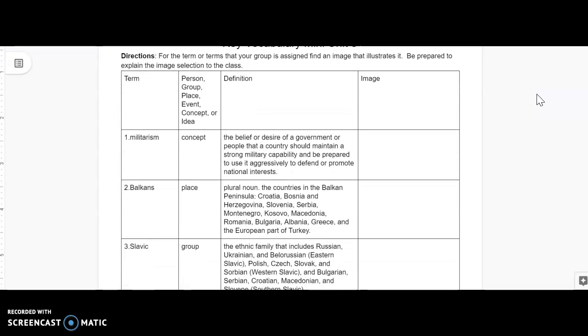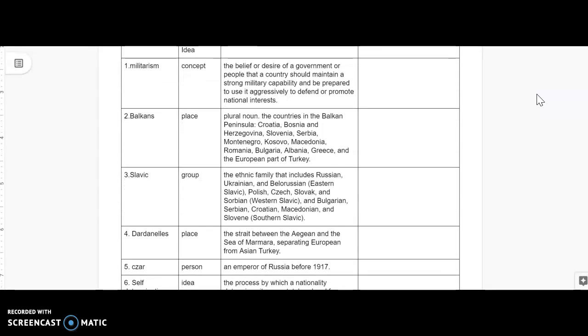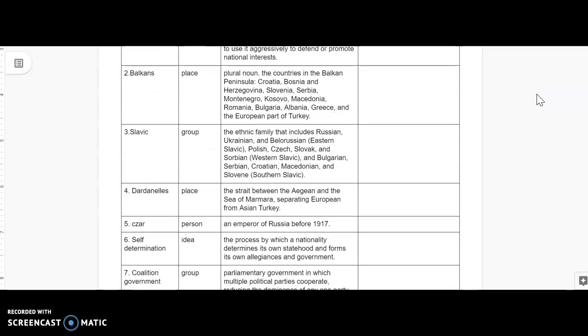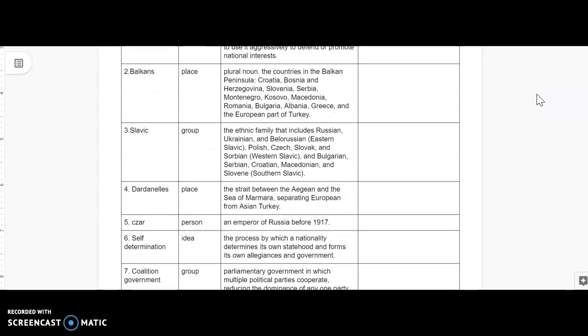The second term here is the Balkans. This is a geographic region in southeastern Europe. The Slavic is our third term. This is an ethnic group in Eastern Europe that includes places like Russia and Poland. For Dardanelles, this is also another geographic place in Eastern Europe near Asian Turkey.